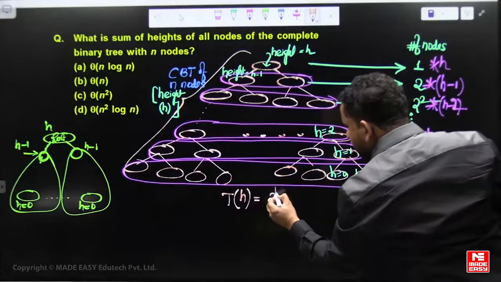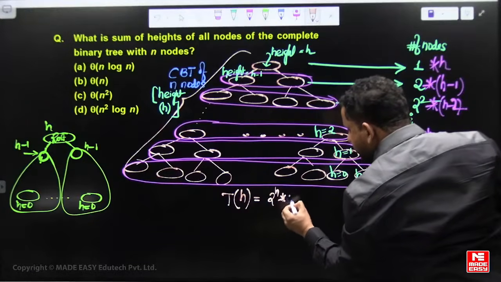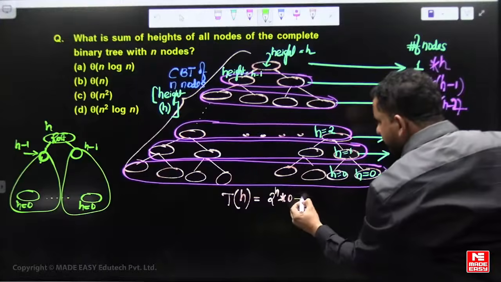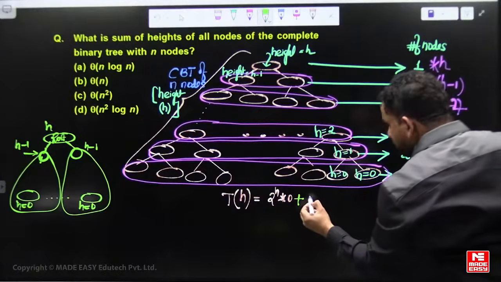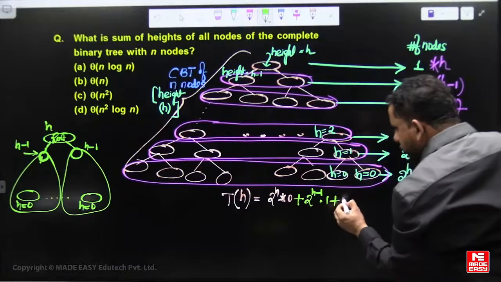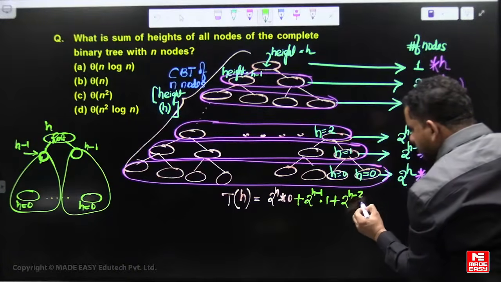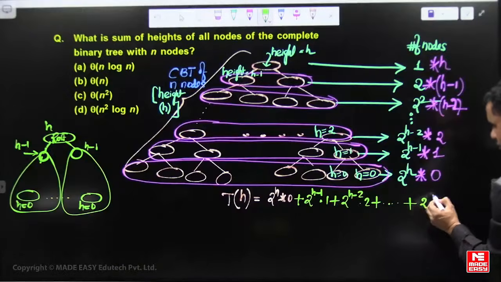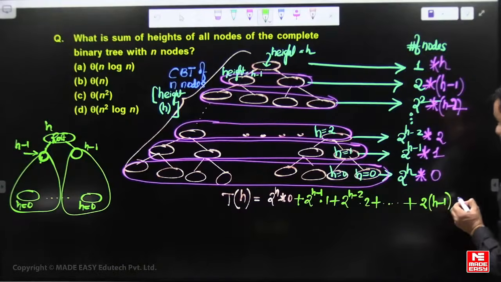So there are 2 power h leaf nodes of height 0; leave this term, since the multiplication gives 0 anyhow. Then 2 power h minus 1 nodes of height 1, plus 2 power h minus 2 nodes of height 2, plus and so on, up to 2 nodes of height h minus 1 and 1 node of height h. This is an AGP series.